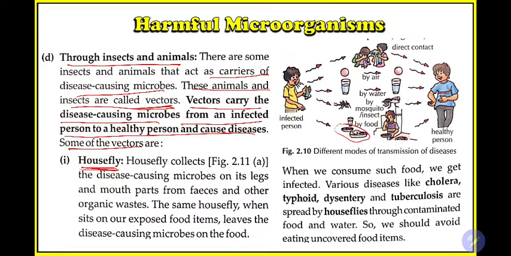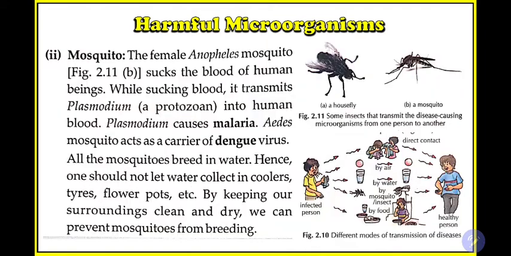So you need to cover your food. There are some common diseases caused by these houseflies: cholera, typhoid, dysentery, tuberculosis. These are some common diseases caused by the activities of houseflies. This is why in your home you always need to cover the food, and after bringing any food or vegetables from the market, you need to wash it very carefully. Then the next is the mosquito.